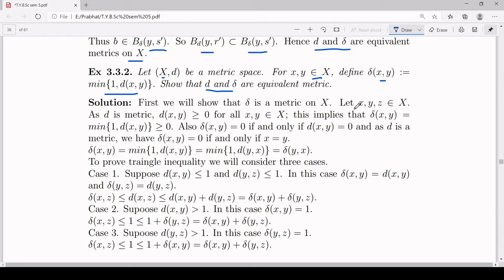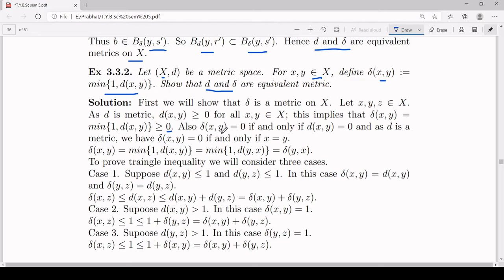So you take elements x, y, z in X. First, we want to prove that delta of xy is greater than or equal to 0. Now delta of xy is the minimum of 1 and d(x,y). Since d is a metric, d of xy is greater than or equal to 0 and 1 is greater than or equal to 0. Therefore, the minimum is also greater than or equal to 0.